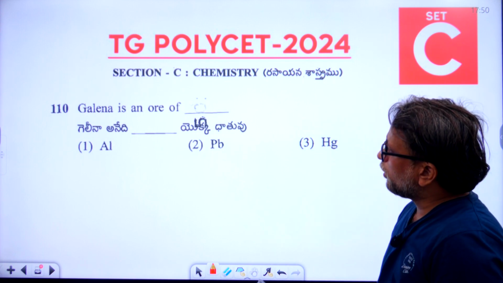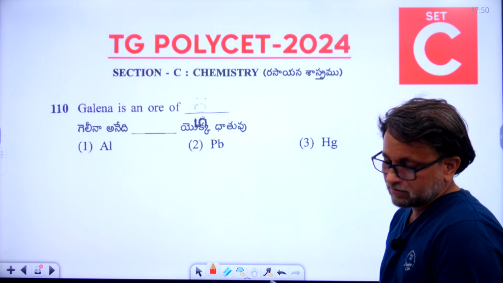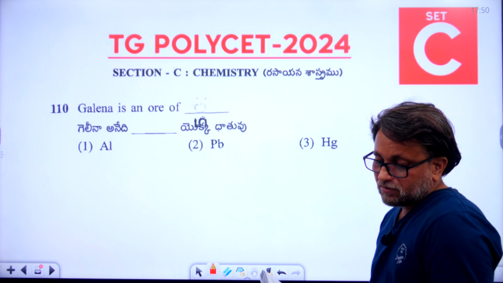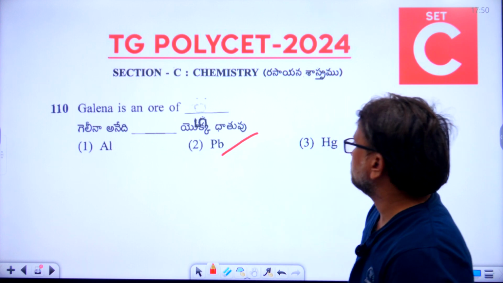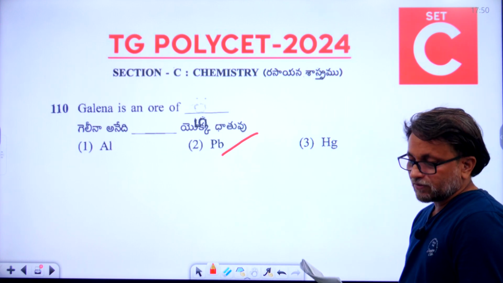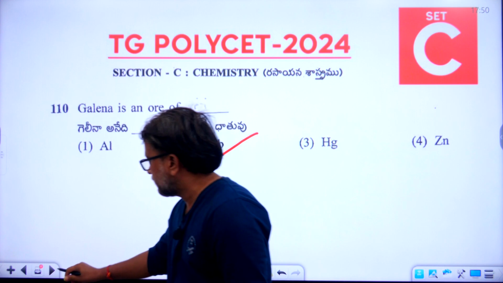Galena is an ore of dash. So the 110th question, what is the right answer? The second option, Pb. The second option is the right answer for the 110th question. Okay, now 111th.